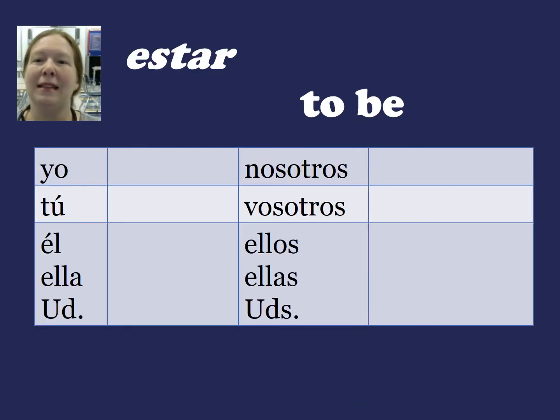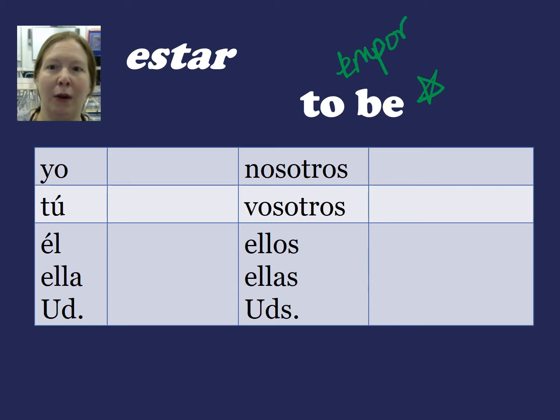Estar. Estar means to be, and the verb to be is really important. It's actually the most commonly used verb in any language, and it's irregular in most languages as well. But the important thing to remember is that there are 2 verbs for to be in Spanish. Remember that you use estar for things that are temporary. So things like location, feelings, weather, those are going to be used with estar.